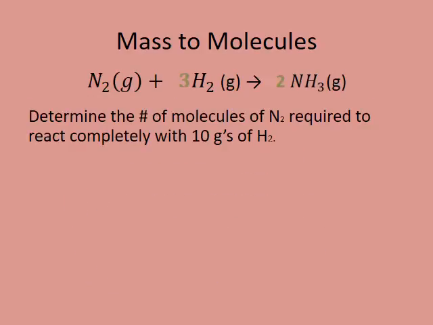So let's take a look at a question here. We've got the synthesis of ammonia, and the question is asking how many molecules of N2 are going to be required to react completely with our 10 grams of H2. So to start this question off, we're going to write down what we're trying to find and set it equal to what we know. So what are we trying to find here? We're trying to find the molecules of N2. And what do we know? We know we have 10 grams of H2.